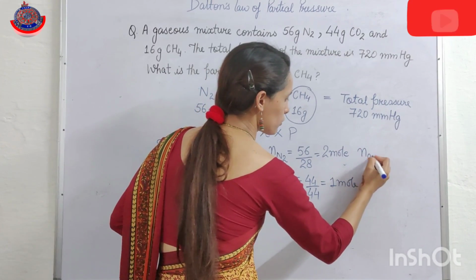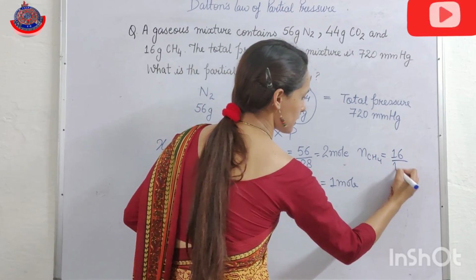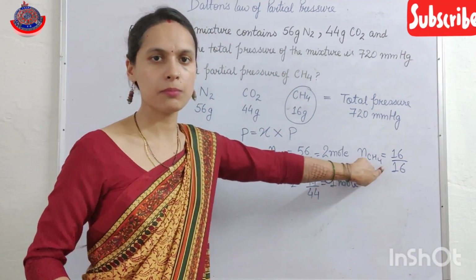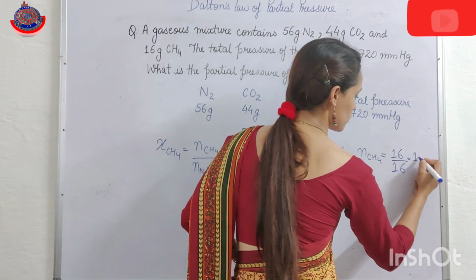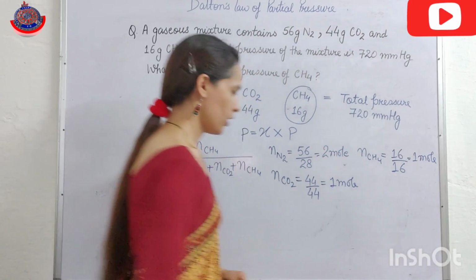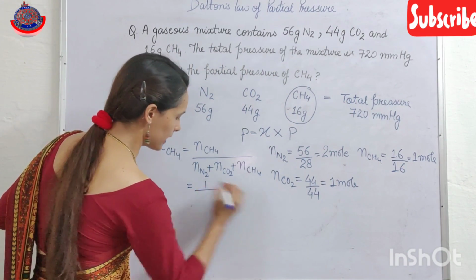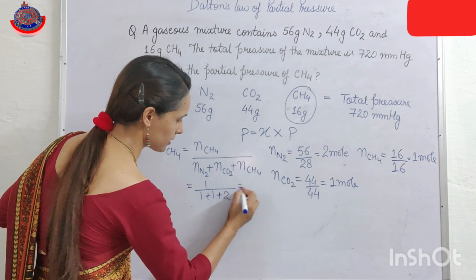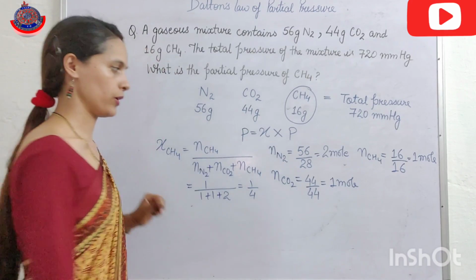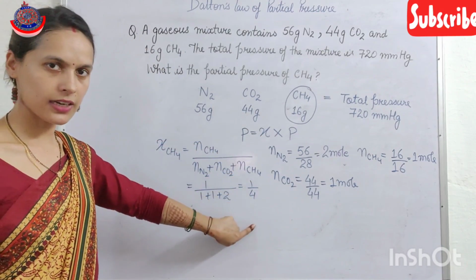And number of moles of methane, that is 16 divided by 16. 12 of carbon plus 4 of hydrogen is equal to 16. So it is also equal to 1 mole. So if I put here, it is 1 divided by 1 plus 1 plus 2, that is equal to 1 divided by 4. So the mole fraction of methane is equal to 1 divided by 4.